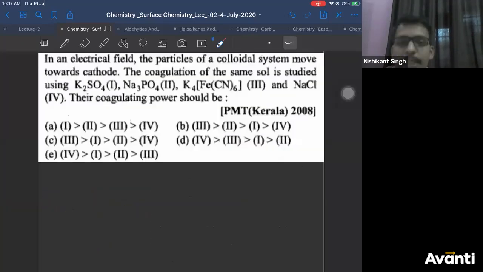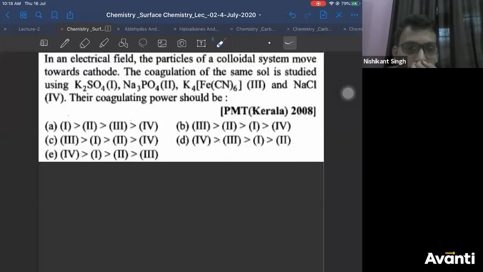So now, I have kept a question here. You can see, I have brought a previous year question, PMT Kerala 2008. Medical students, I would suggest you to solve Kerala PMT questions. They are good for your NEET. First point is simple: if the colloidal particle is negatively charged, then a cation will be responsible for its coagulation. If the colloidal particle is positively charged, then an anion will cause its coagulation. The opposite charge ion of the electrolyte will cause coagulation.